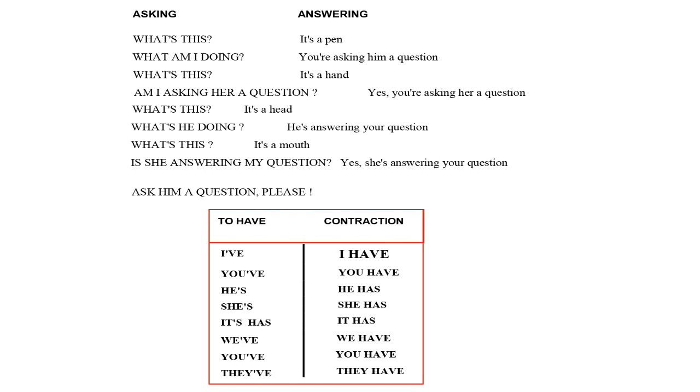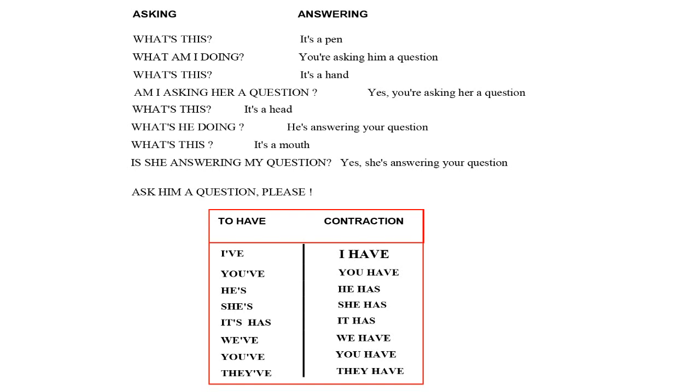What's this? It's a head. What's he doing? He's answering your question. What's this? It's a mouth. Is she answering my question? Yes, she's answering your question. Ask him a question, please.